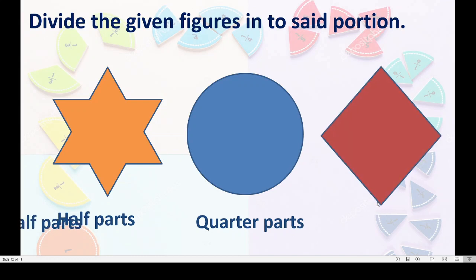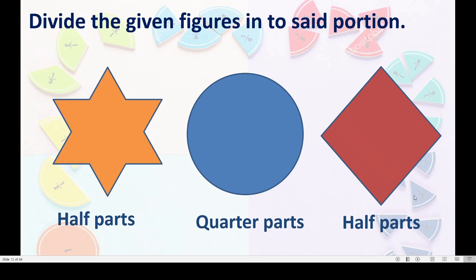Here you can see a diamond. Cut it in half parts. Half means you know we must cut this into 2 equal parts. Quarter means we need 4 equal parts. Again half means here also we need 2 equal parts.